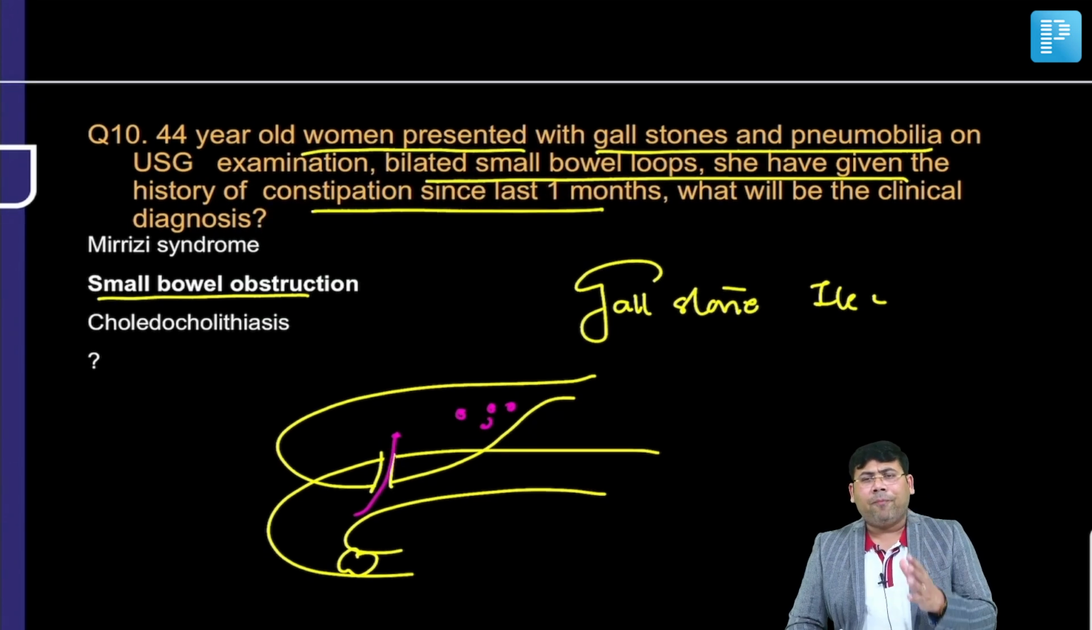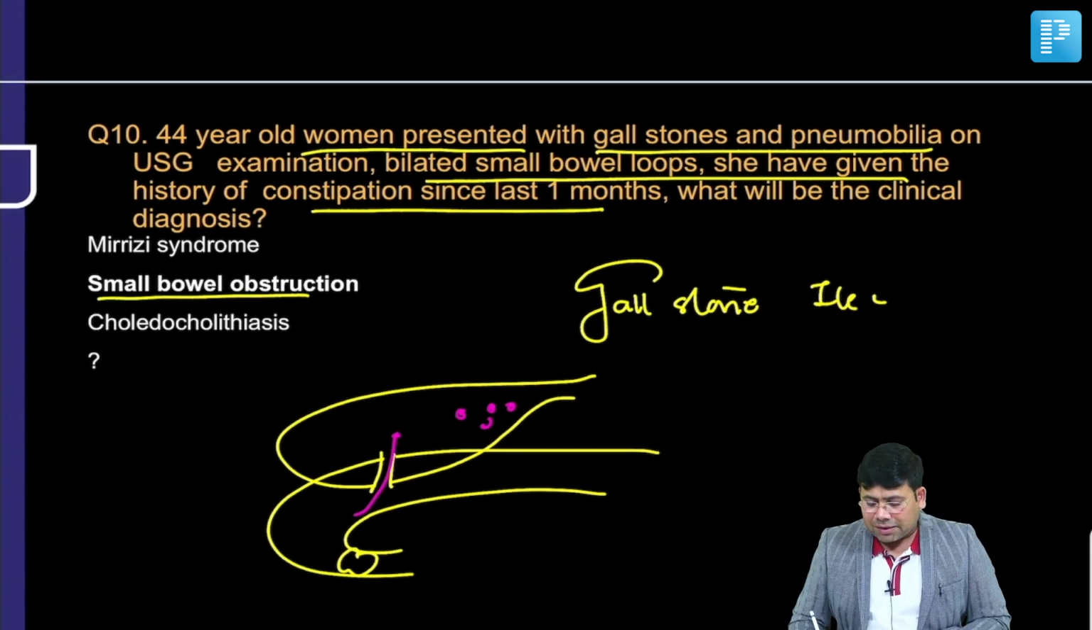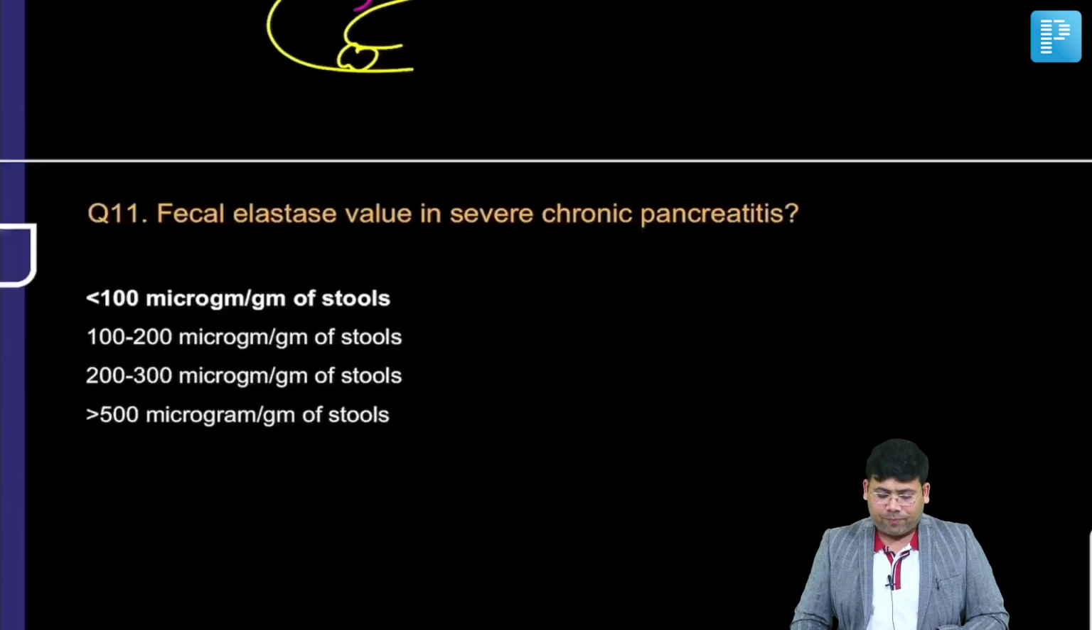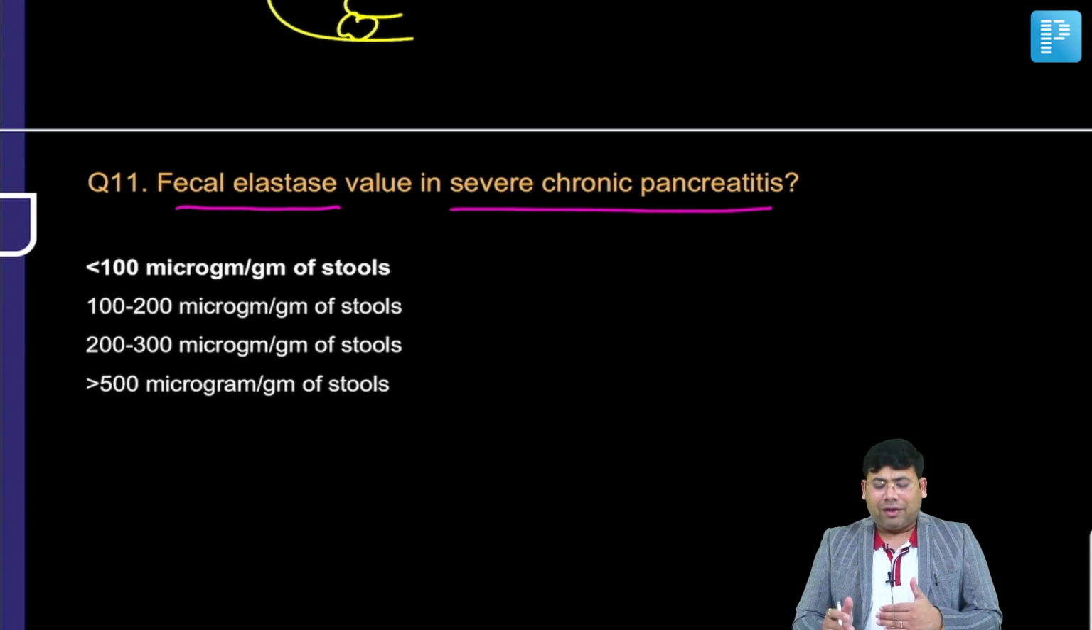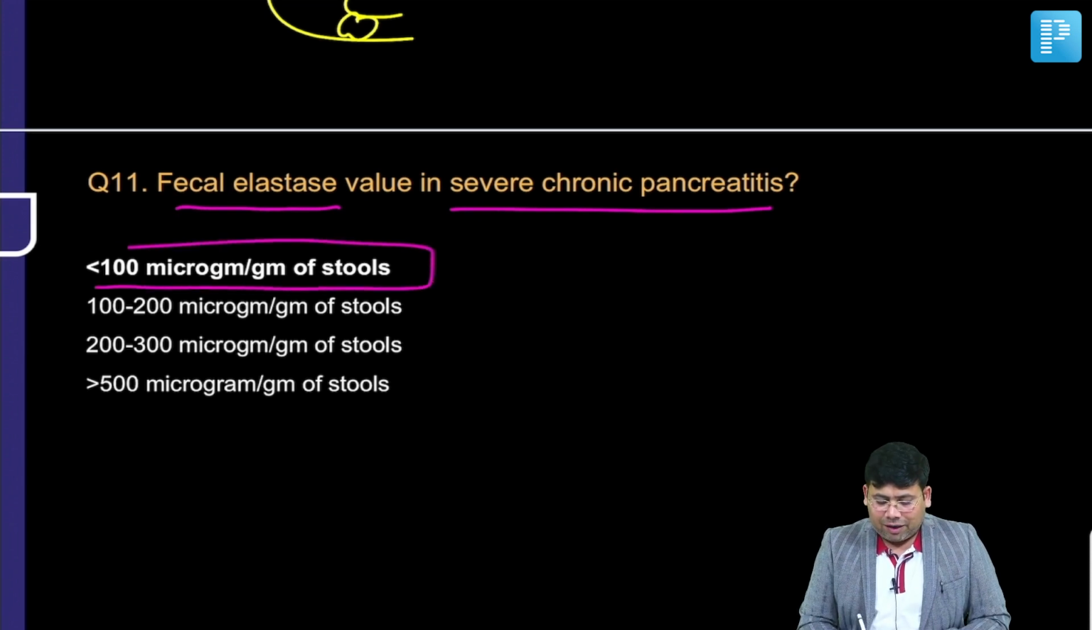Pneumobilia. So pneumobilia, intestinal obstruction and ectopic gallstone. This is what is known as Rigler's triad. So the classical Rigler's triad is mentioned here. Now, fecal elastase in severe cholecystitis. Remember, fecal elastase is found to be less than 100 micrograms.